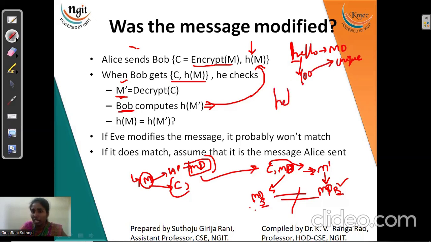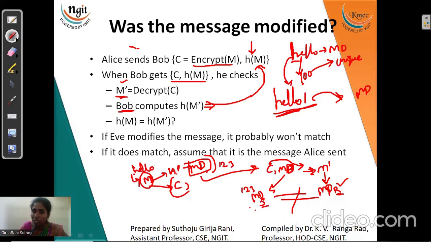And if I give hello1, as this string is different from the other one, it will give some other unique message digest, right? So my plain text, hello, must be given to the hash function and one message digest is uniquely given. Let us say 1, 2, 3.